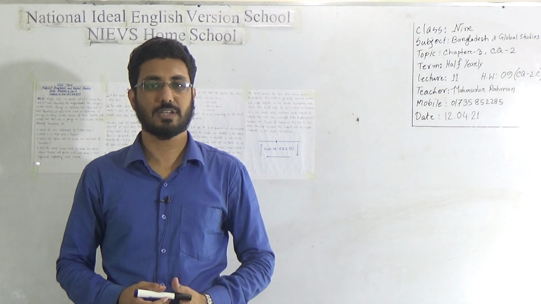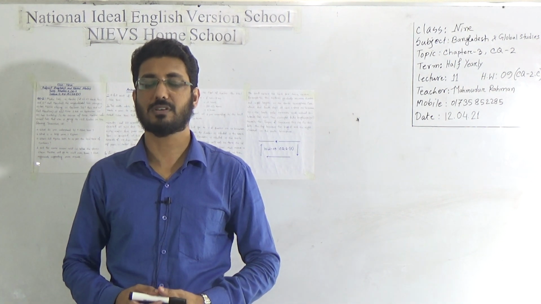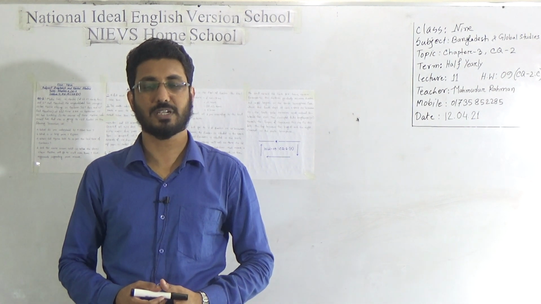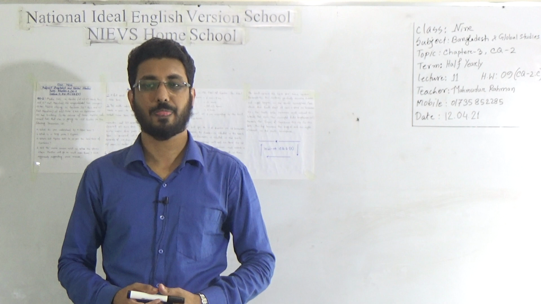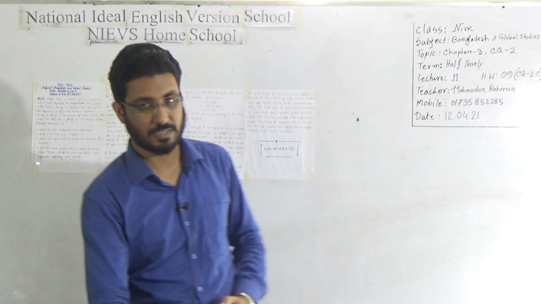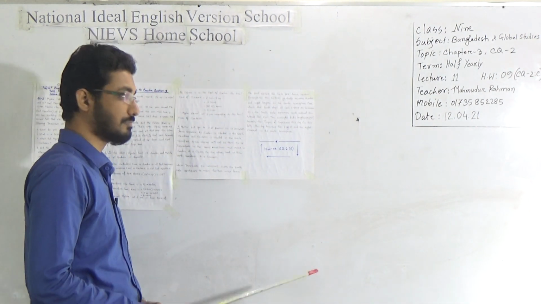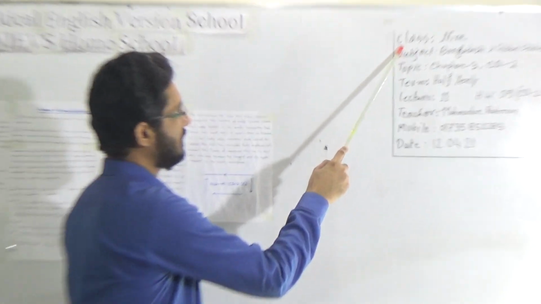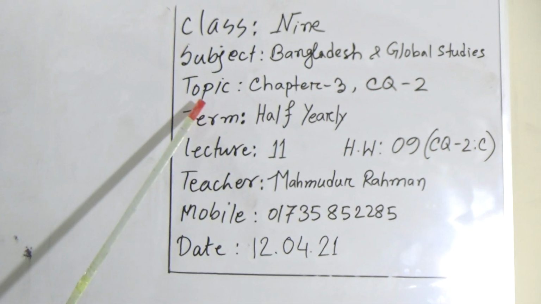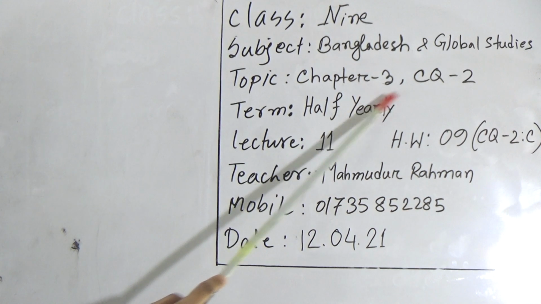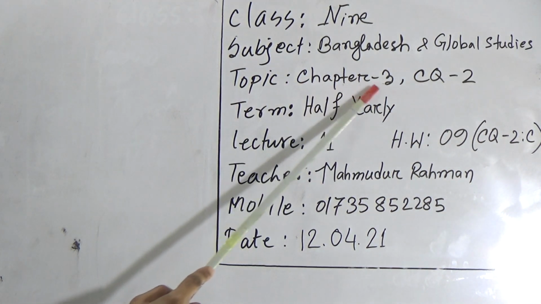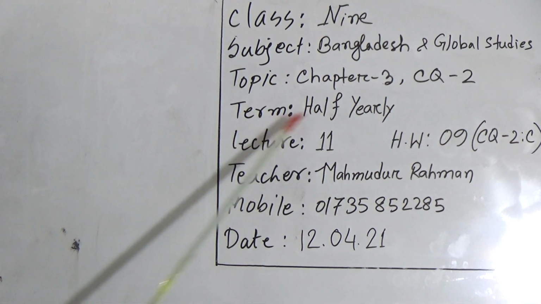Today I'm going to take a Bangladesh and Global Studies class for the students of class 9. Today I will discuss a creative question from chapter 3. Okay, at first let's look at the board. This is the class for the students of class 9, subject Bangladesh and Global Studies, topic chapter 3, creative question number 2 from half yearly.